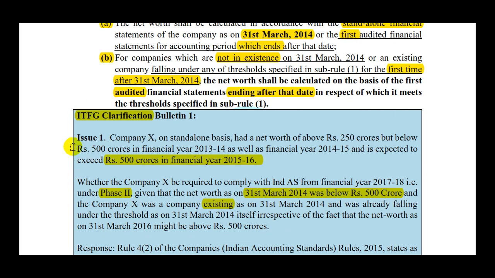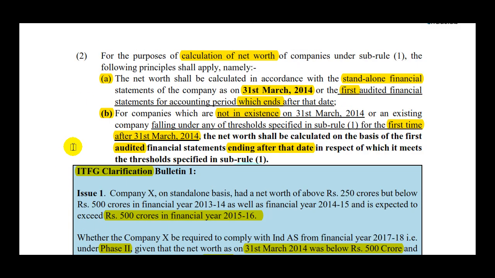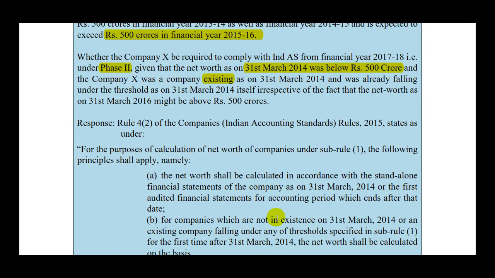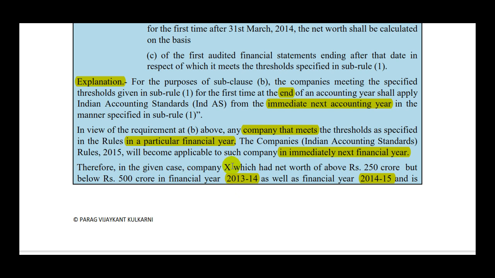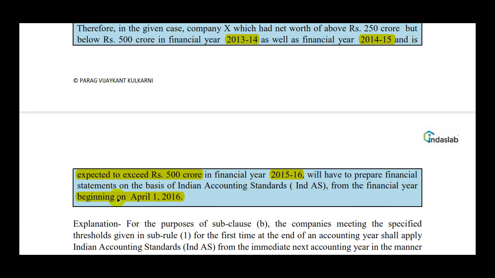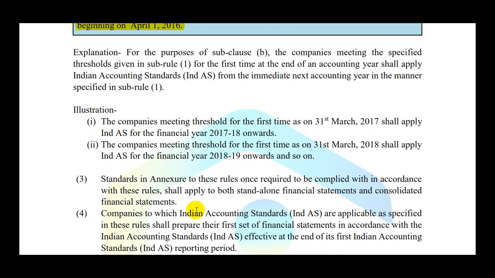and according to me, you can challenge the ITFG clarification. According to the ITFG clarification, this particular company where the net worth is above 250 crores but below 500 crores, however expected to reach more than 500 crores in financial year 15-16, is expected to fall under phase 1, as you can see here, as they have asked to follow Indian accounting standards beginning from 1st April 2016. But according to me, you have every right to question that. Let's move on.